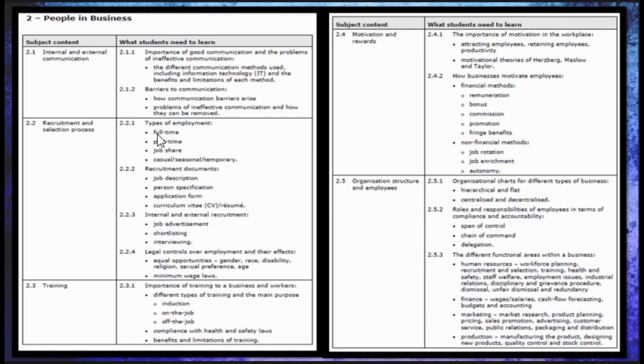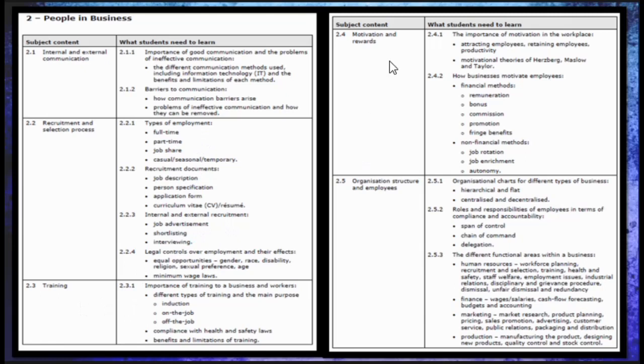Under that, we'll be studying types of employment, recruitment documents, internal and external recruitment, and legal controls over employment. And the third topic under people in business is training. We would discuss the importance of training in business, the different types of training provided, and the rules and regulations regarding that.